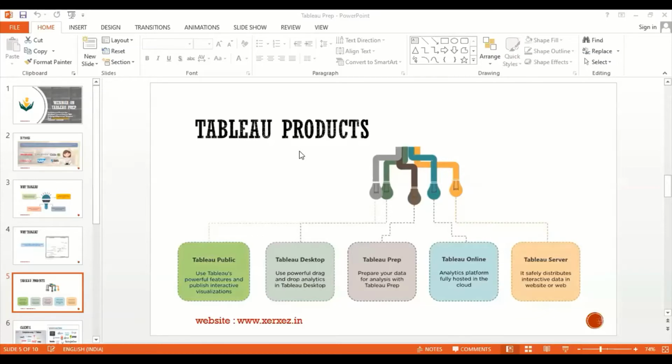Next comes Tableau Desktop. Tableau Desktop is purely a data visualization tool. It will accept only structured format of data. The cleaner your data is, the easier it is for the data visualizer or data scientist to visualize the data, or to use it for prediction purposes. But before uploading the data into Tableau Desktop, it is very important to mine the data. So generally we use the third product, called Tableau Prep, which is specially designed for data mining purposes.